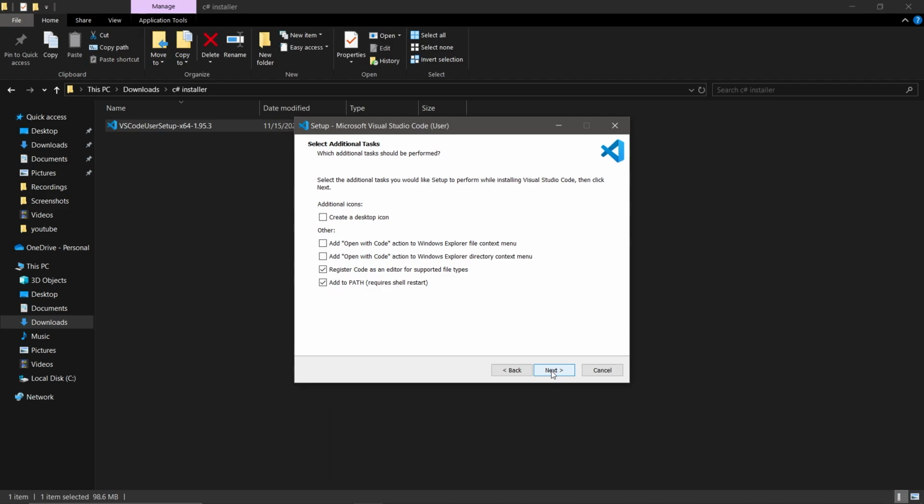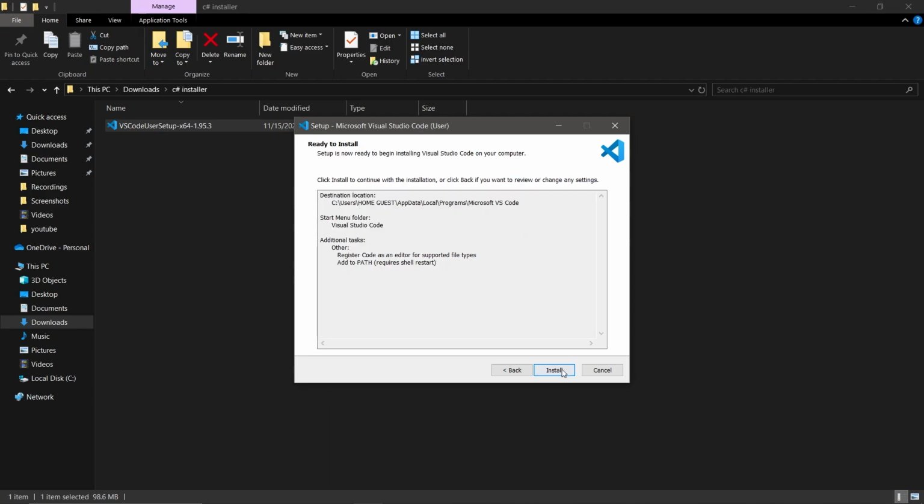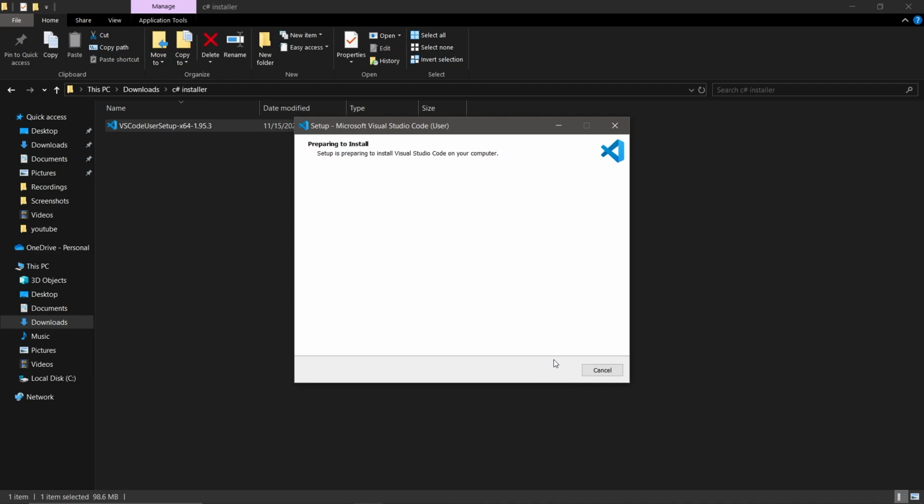So you just click next, and when you see this install button, just click it, and it will automatically install it for us. We will also be downloading an extension on Visual Studio Code for us to be able to run C#. I'll just wait for this to install.